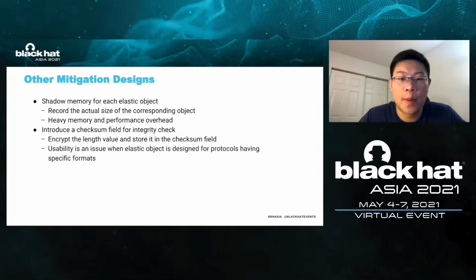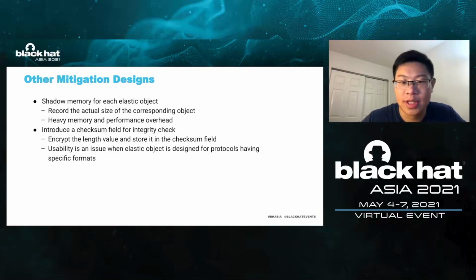In addition to the defense we proposed, there are alternative defense solutions we've considered. The first possible solution is to build shadow memory for each of the elastic objects allocated in the kernel. In that shadow memory, we can record the actual size of the corresponding object. When the kernel discloses data in a flexible buffer at any leaking angle, we could check whether the amount of the data migrated to the user space is within a legit range. Since the construction of shadow memory inevitably introduces memory and performance overhead, the key challenge of this solution is to develop a lightweight method to minimize overhead in a systematic manner.